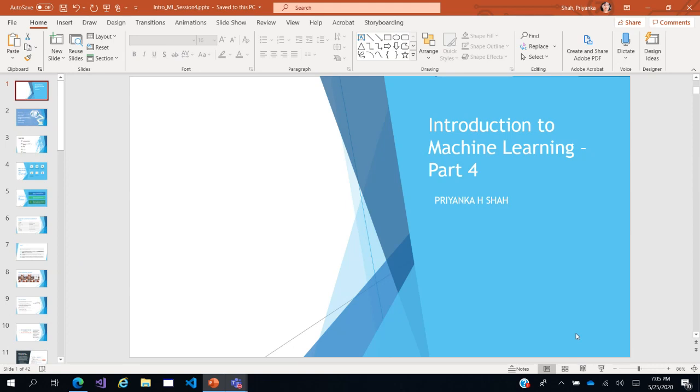All right. So in the last session, in part 3, I was requested by some people to take up language modeling, specifically with respect to BERT and GPT-2. These are pretty new models, so they are not very much in vogue, unlike text generation using LSTM or word2vec or context2vec or doc2vec.